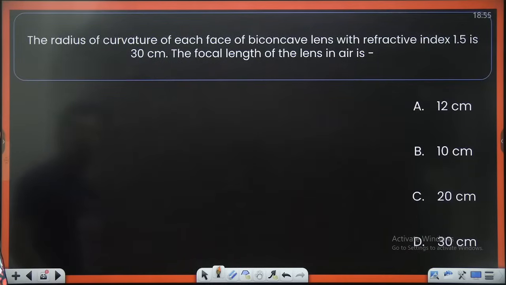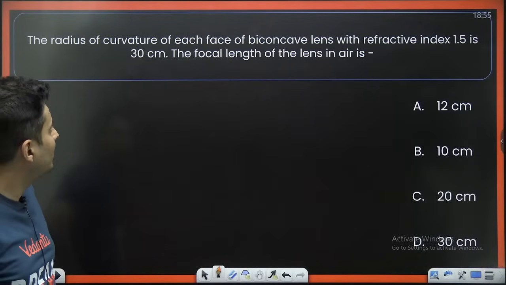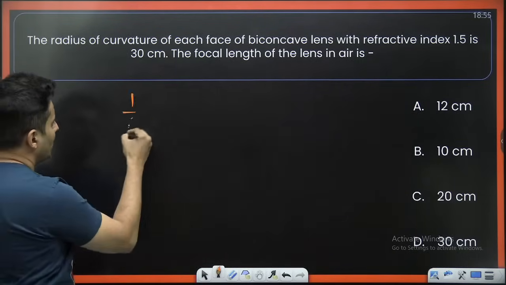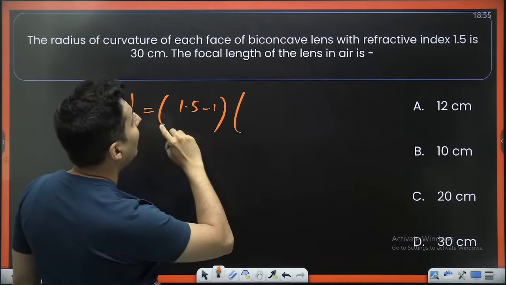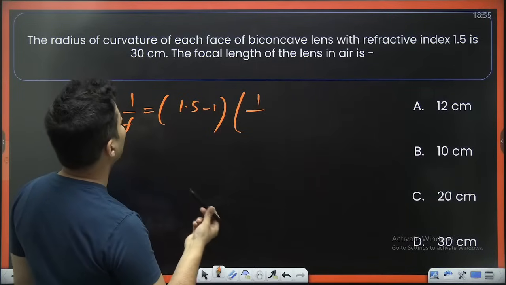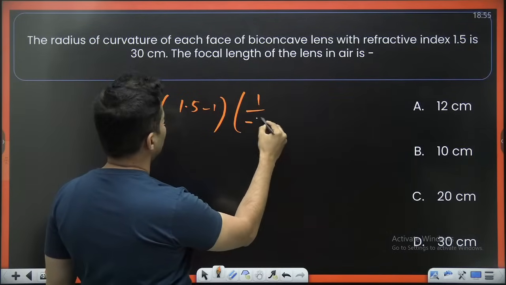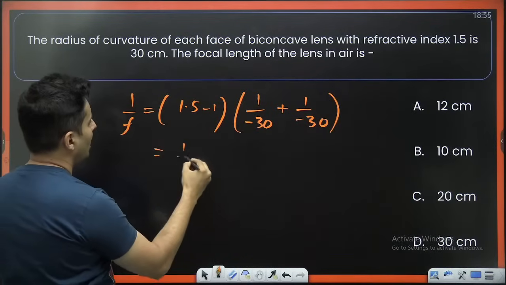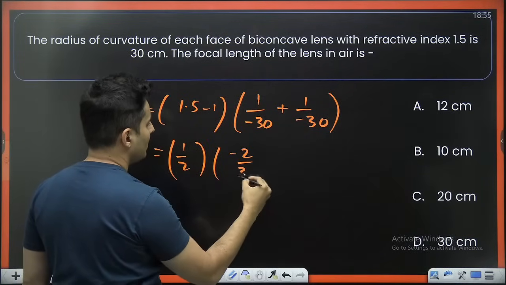Here is the first question. The radius of curvature of each face of the biconcave lens with refractive index 1.5 is 30 centimeters. The focal length of the lens in air. In air, the focal length formula is mu minus 1, mu is 1.5 minus 1. It's a biconcave lens, so be careful. The radius of curvature of each face is minus 30 plus minus 30, right? So 1.5 minus 1 is 0.5, which is half, and this will become minus 2 by 30.